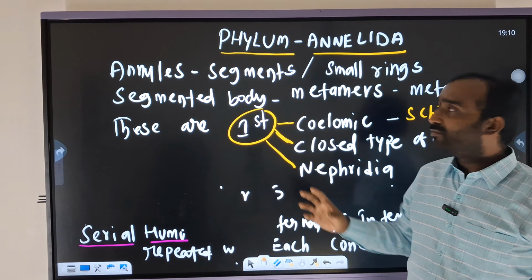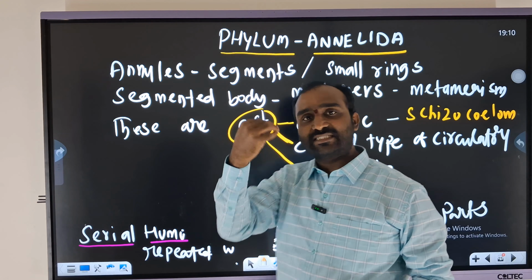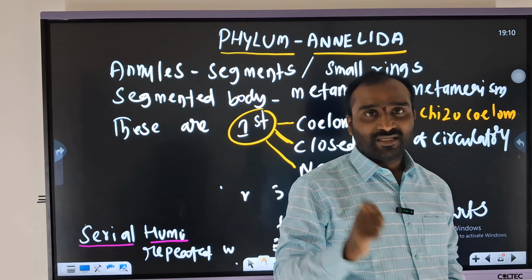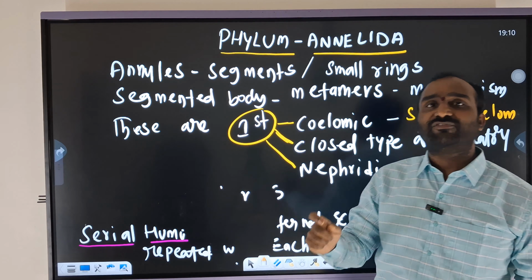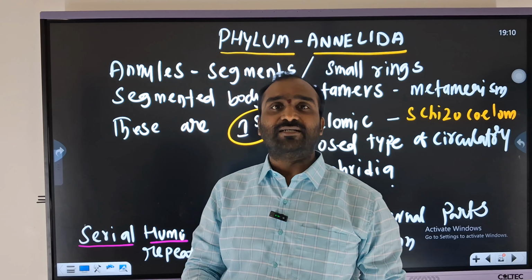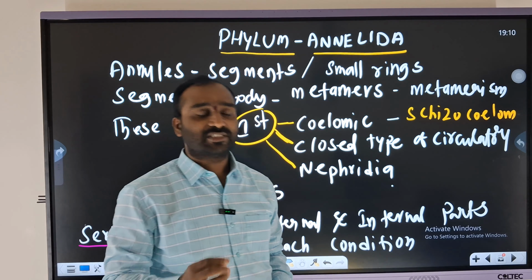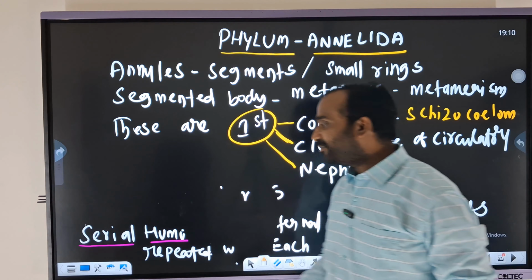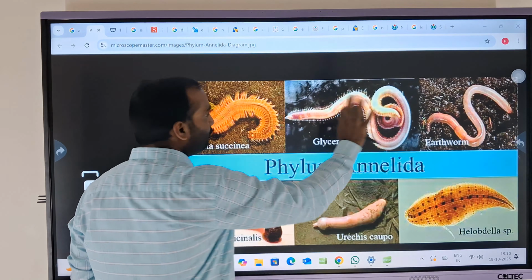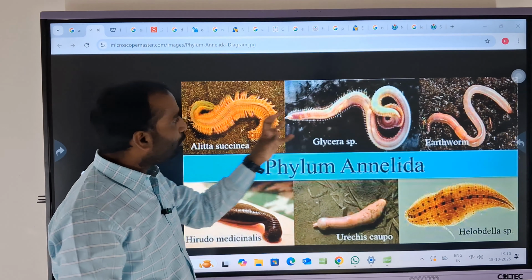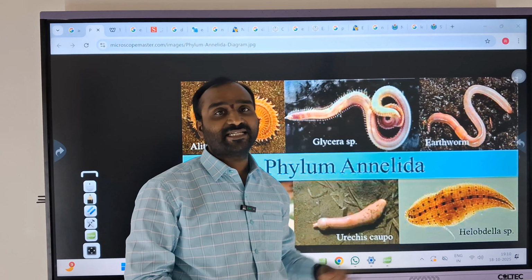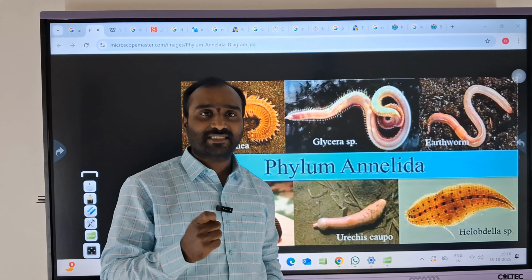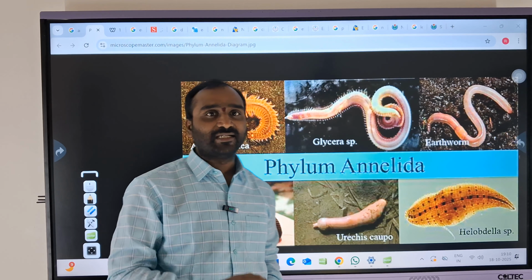So in this video, we'll discuss the phylum Annelida in a simple way, right? First of all, Annelida has a unique feature. Like that, every phylum will have a unique feature. First we need to sort out: all the annelids are segmented organisms. If you observe, all these organisms have segments. The segmented organisms are categorized under phylum Annelida, right?